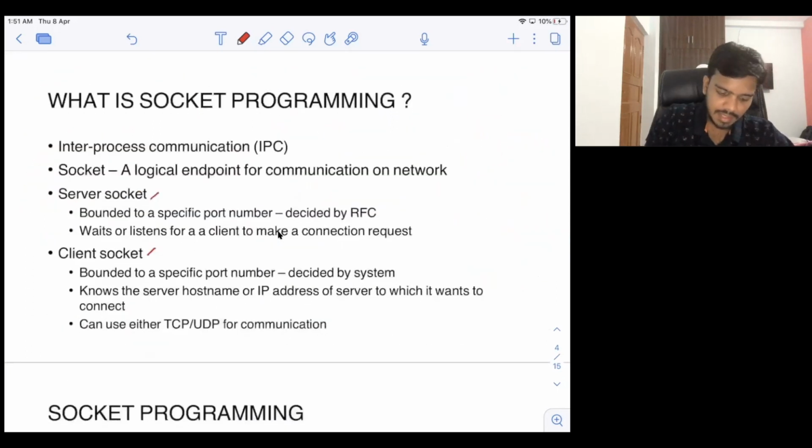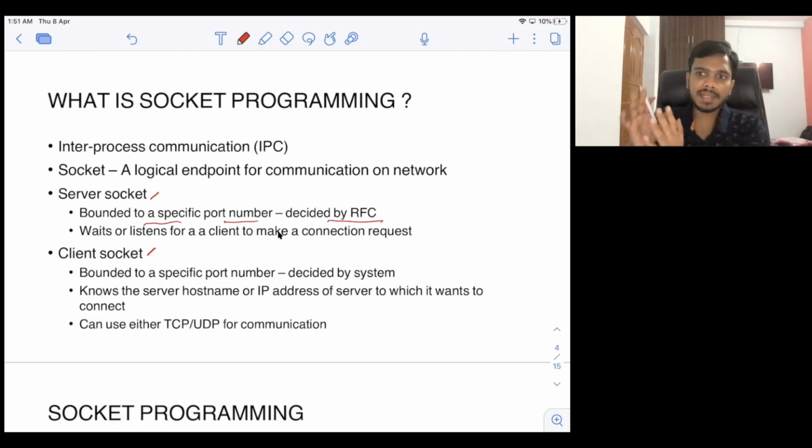Now see the difference. A server socket is bound to a specific port number and this is decided by the RFC. What does RFC mean? RFC full form is Request for Comments. For example, HTTP is an open protocol. We know that for HTTP the port number is 80. So if you are creating a server socket for the HTTP protocol, typically you will bind that on port number 80, because whenever browsers see HTTP, you are making a request to HTTP, they will always send the request to port number 80, unless you hard code it. By default, it will send the request to port number 80.